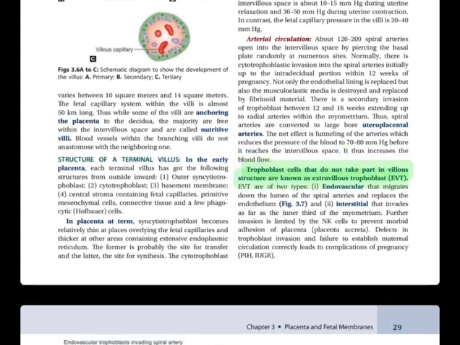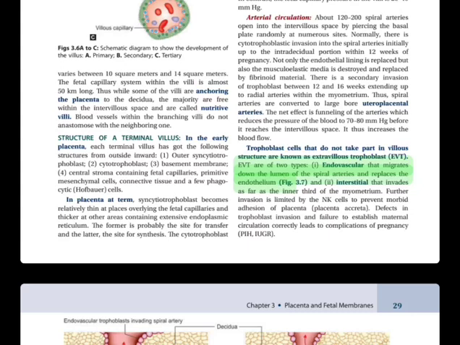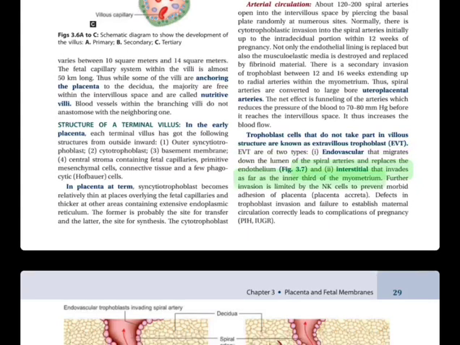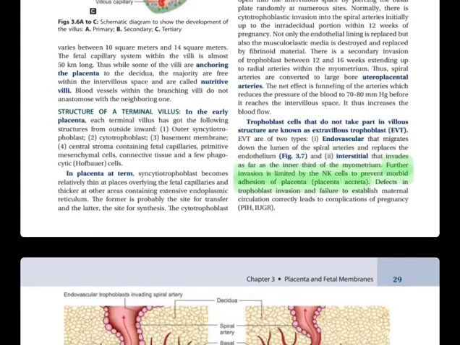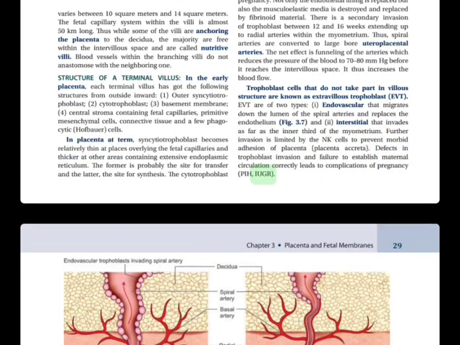Trophoblast cells that do not take part in villus structure are known as extravillous trophoblast, EVT. EVT are of two types. I. Endovascular, that migrates down the lumen of the spiral arteries and replaces the endothelium, Fig. 3.7, and II. Interstitial, that invades as far as the inner third of the myometrium. Further invasion is limited by the NK cells to prevent morbid adhesion of placenta accreta. Defects in trophoblast invasion and failure to establish maternal circulation correctly lead to complications of pregnancy, PIH, IUGR.